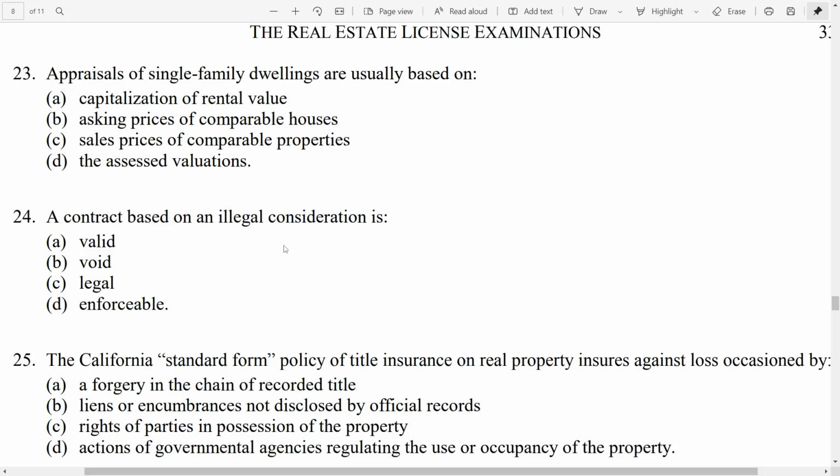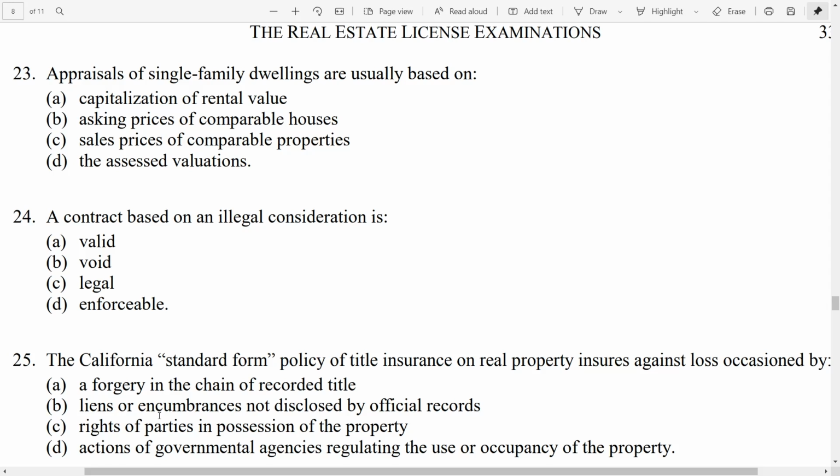We're not talking about the extended lender's policy of ALTA. We're talking about the basic title insurance, and one thing it does cover is a forgery in the chain of recorded title. So the correct answer for 25 is A. It will not cover liens or encumbrances not disclosed by official records, rights of parties in possession of the property, or actions of governmental agencies regulating the use or occupancy of the property.